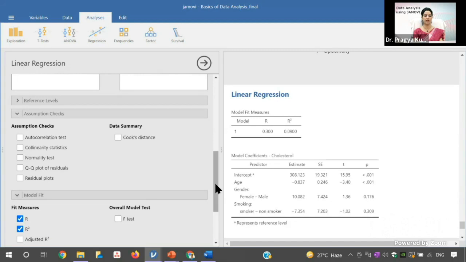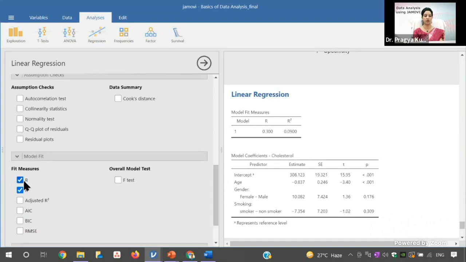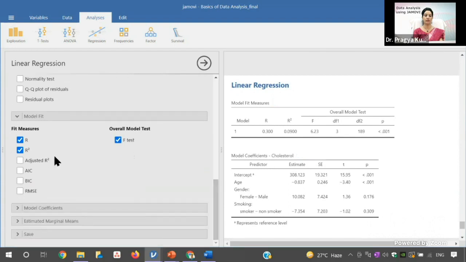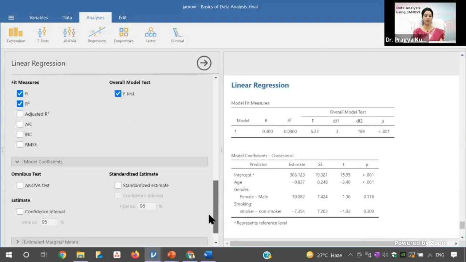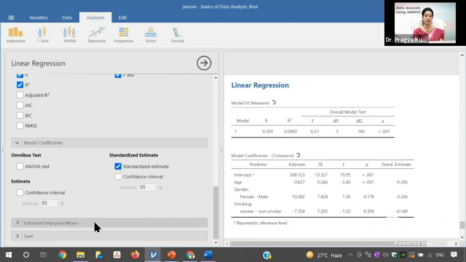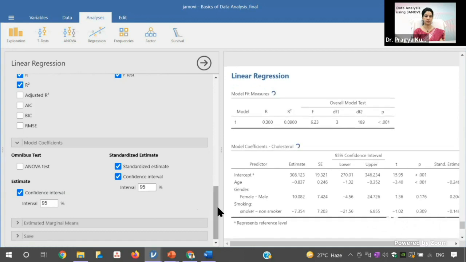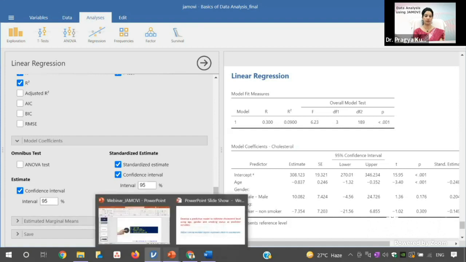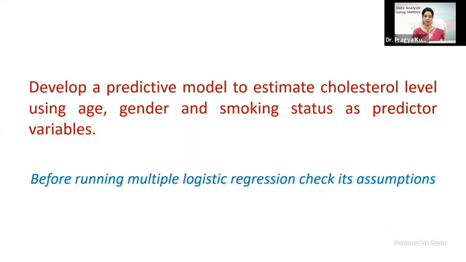And this is regarding the model fit. So this is overall R square and R. And if you want to know overall model fit, that you can click on this F statistics. And in the model coefficient, because you want this standardized estimate, so this is important. And you want confidence interval also, so that you can get here in this table. And then this is how you do the analysis in the Jamovi.